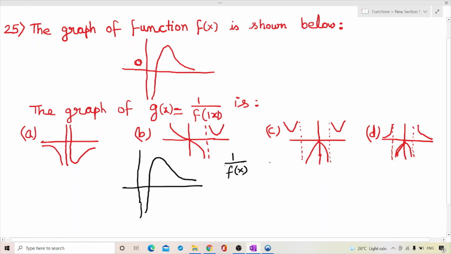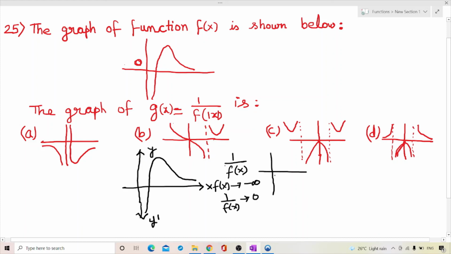This is the x-axis, and this is the y-axis, and this is y dash, that is negative of y. When f(x) tends to minus infinity, then 1 upon f(x) will tend to 0.